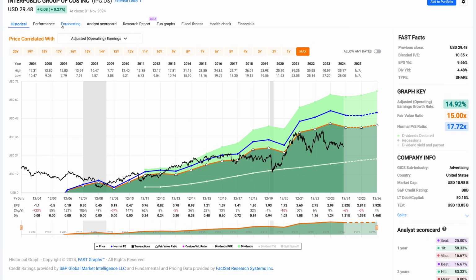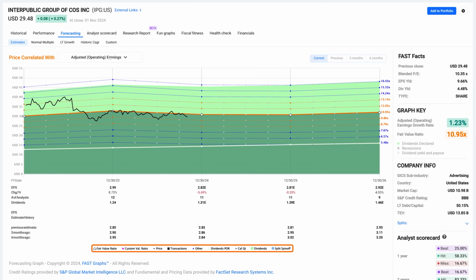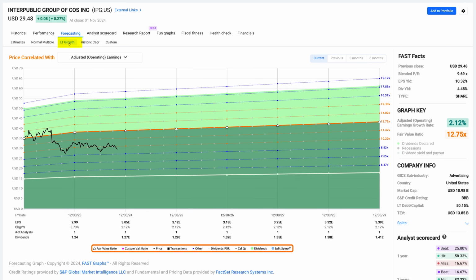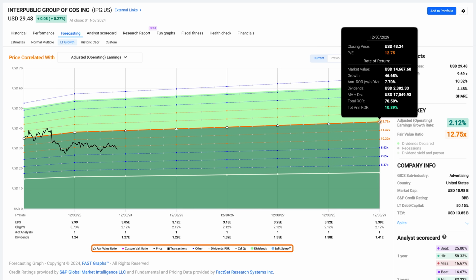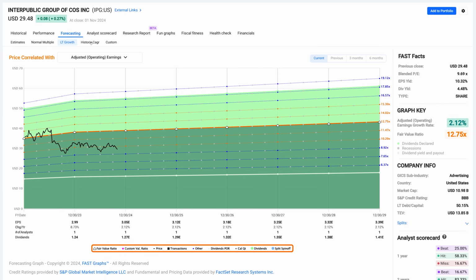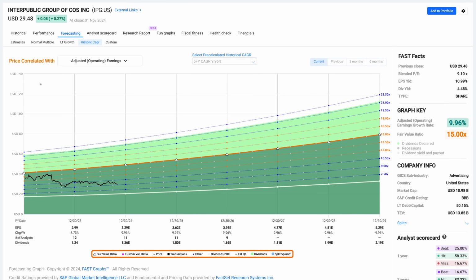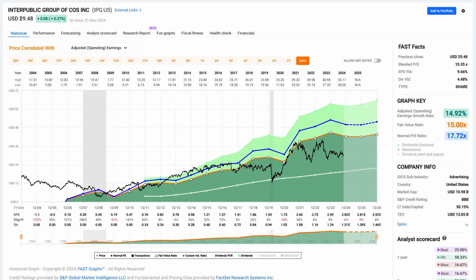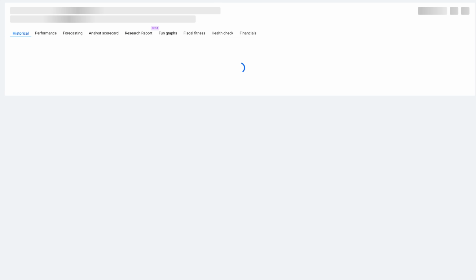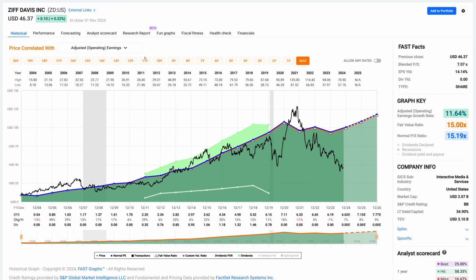So again, it all depends on what this company's growth is going to look like. Long-term growth is expected to be a little better at 2%. Even at a 13 PE, that would give us about a double-digit rate of return. Historic growth has been much stronger. So again, research and due diligence is required here. But this is a very high-quality company with a nice dividend yield and a very low valuation relative to its historical norms. The next one, of course, is Ziff Davis.